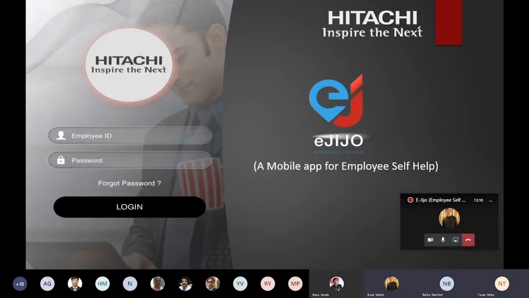So today we are all here to have a demo on our new upcoming eGijo application. You all must be wondering what is eGijo, why eGijo? Don't worry, I'll just explain it to you.